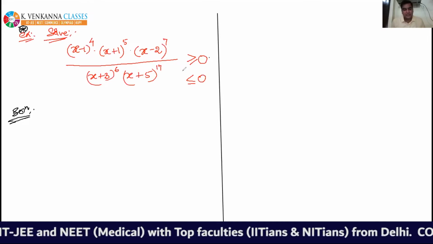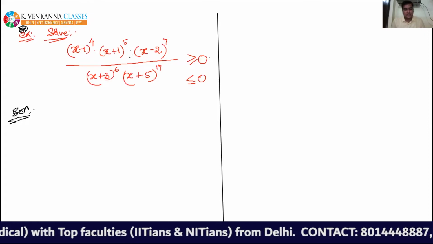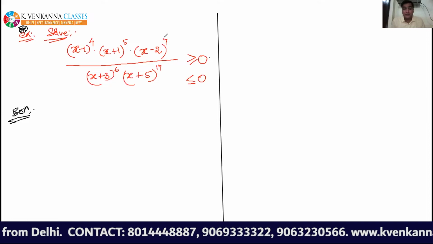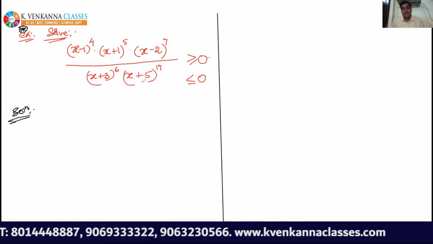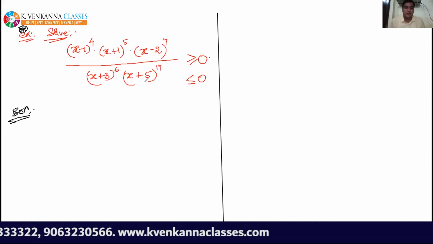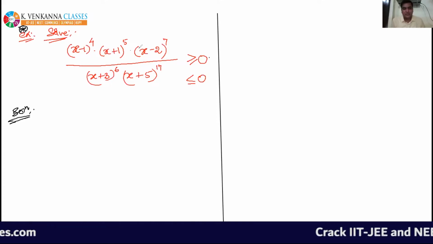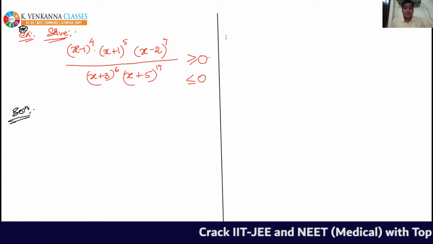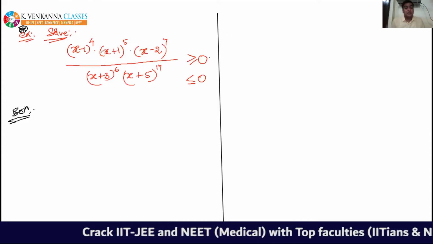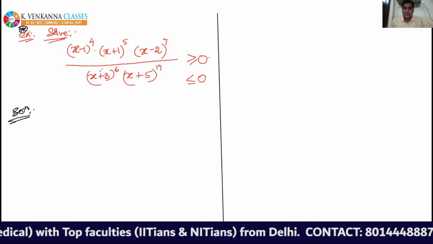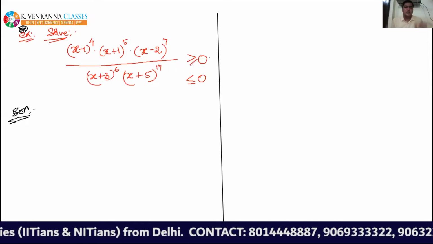Yes, the difference is that powers of linear factors are present here. Very good, Hano. Exactly, this is the difference. In the previous questions you have done, there were only linear factors, with no powers.